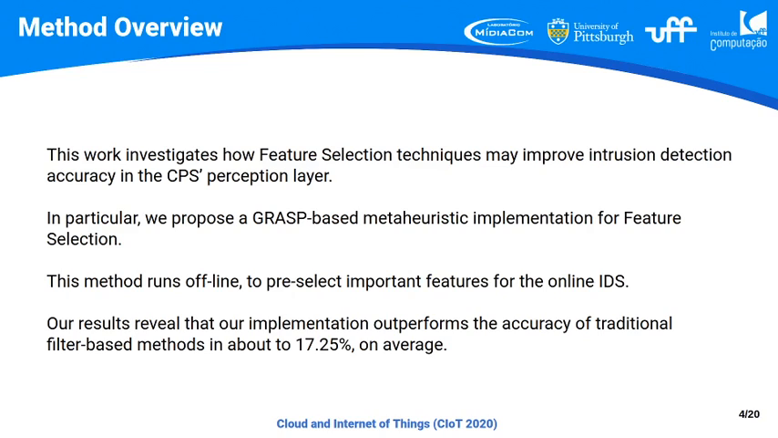Basically, the results reveal that our implementation outperforms the accuracy of traditional filter-based methods. I will talk about this in the next slides. It's about 17.25% on average of improvement by using GRASP-based feature selection rather than traditional filter-based methods.